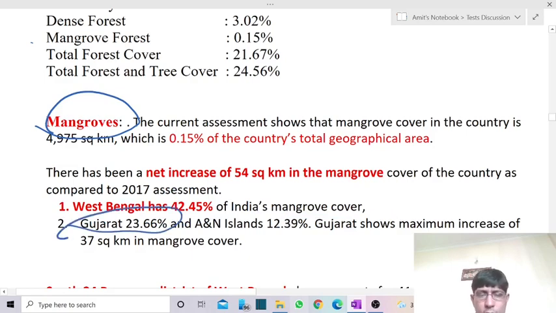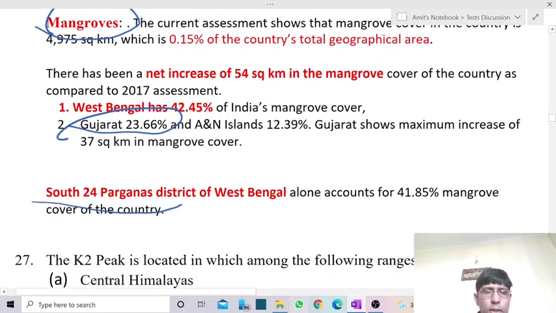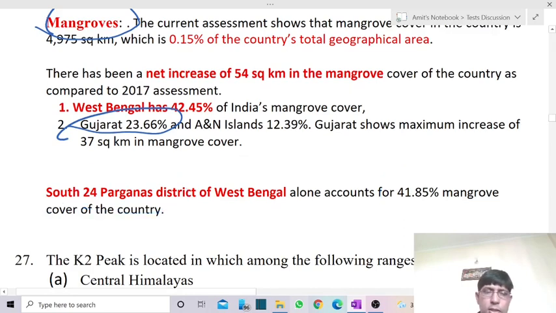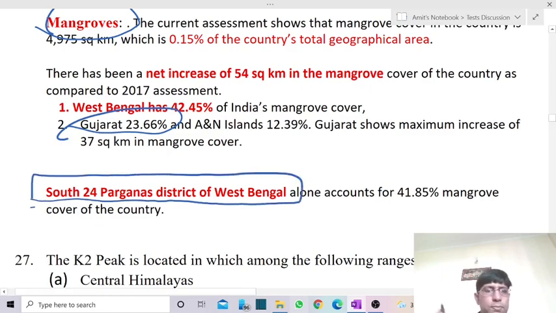In case of district, it is South 24 Parganas which contributes the maximum mangrove forest. Of the total coverage of mangrove forest, it contributes almost 41.85%. The district is South 24 Parganas, which forms a part of West Bengal.